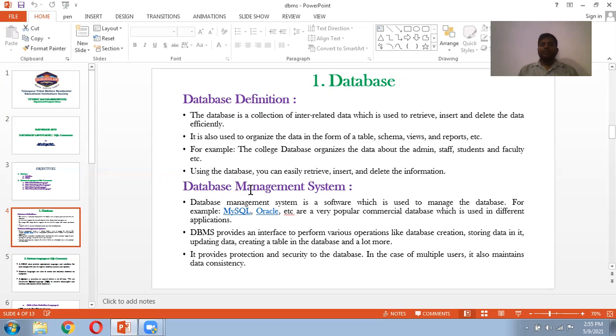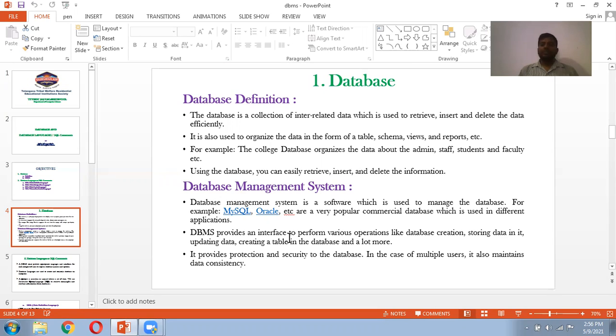Now come to the database management system, simply DBMS. What is DBMS? It is a software which is used to manage the database. For example, we have MySQL, Oracle, DB2, Sybase, and so on. These are very popular commercial databases used in different applications.